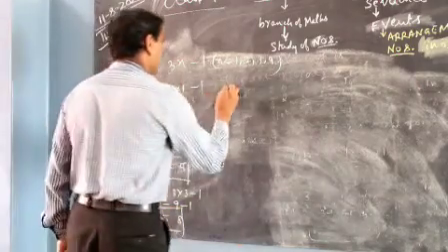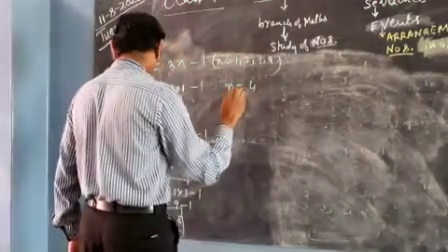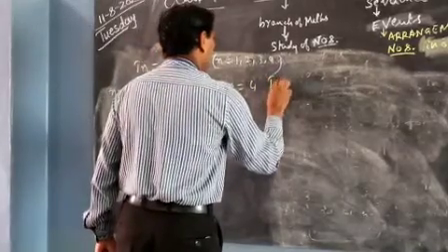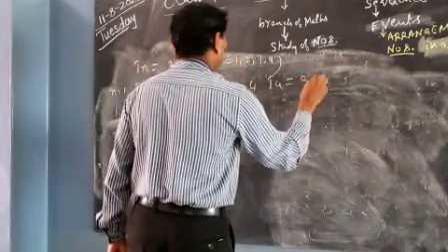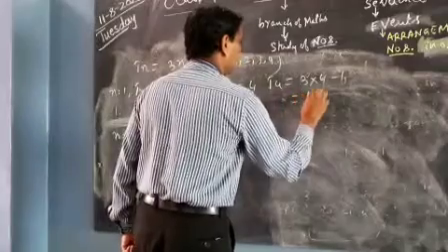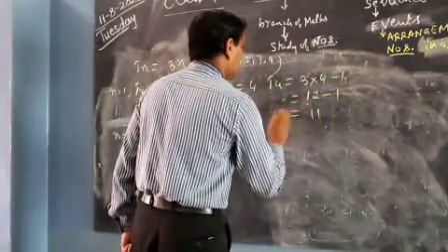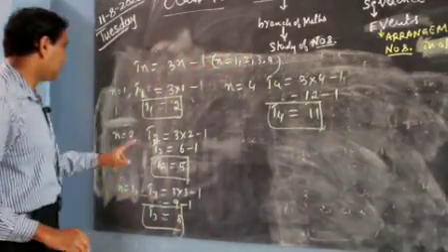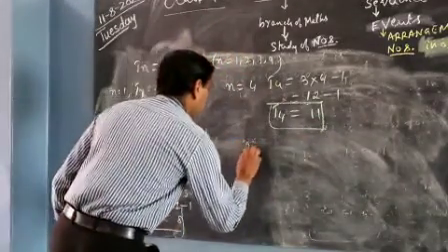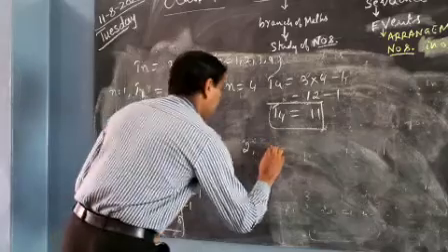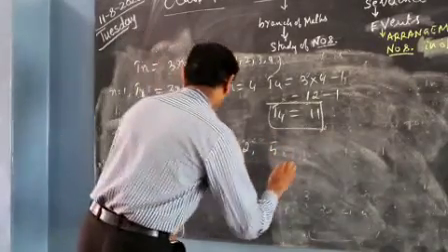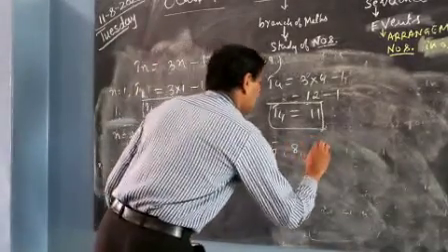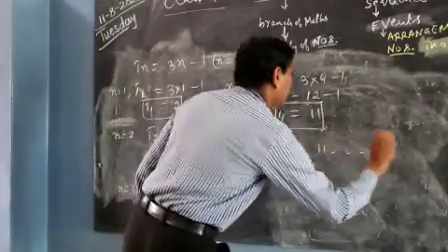And put n is equal to 4. T4 is equal to 3 into 4 minus 1. 12 minus 1 is equal to 11. The fourth term is 11. Now let us write the sequence. What is the sequence we got? The first term is 2. The second term is 5. The third term is 8. The fourth term is 11. Okay, and so on.